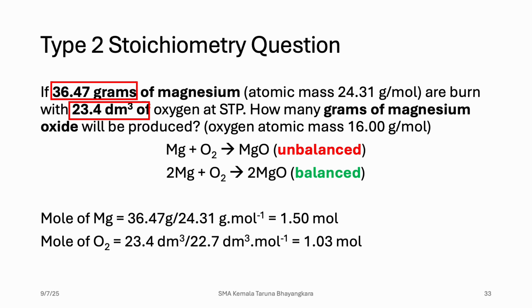If we see only the mole, it looks like oxygen has less amount of mole. But remember, Mg has two as a coefficient, while oxygen has one. So we need to divide each mole by its coefficient.